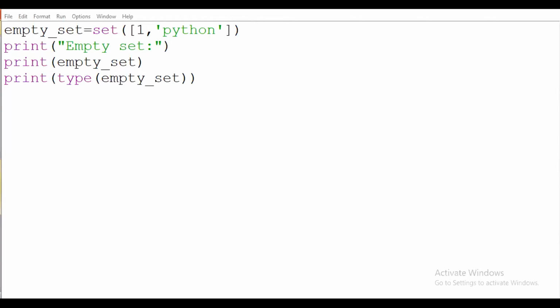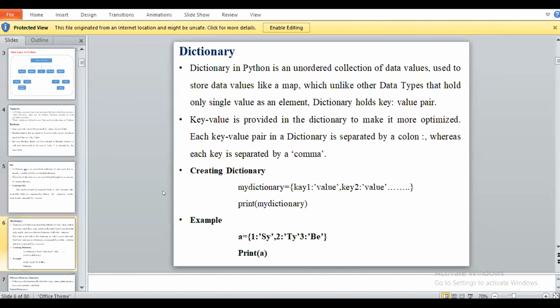Okay. Now the next point is dictionary. So everyone knows what a dictionary means. You have to consider it as our dictionary that we use to find the meaning of a word.